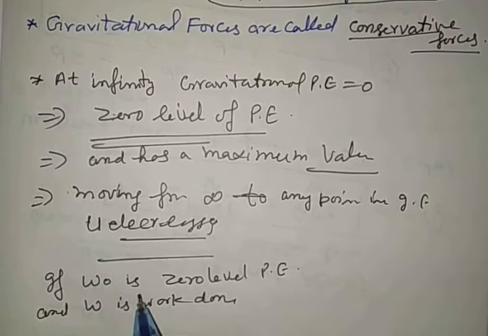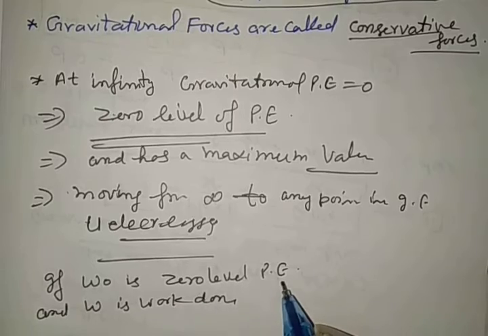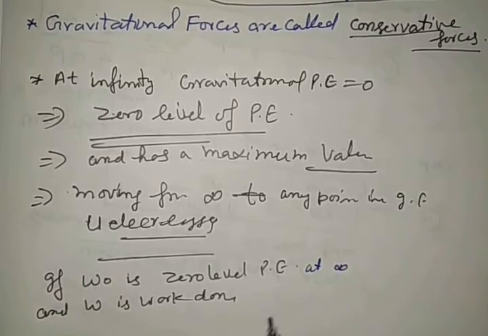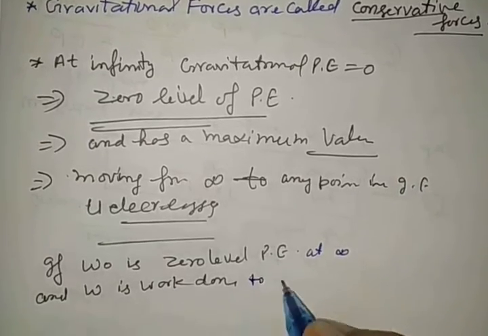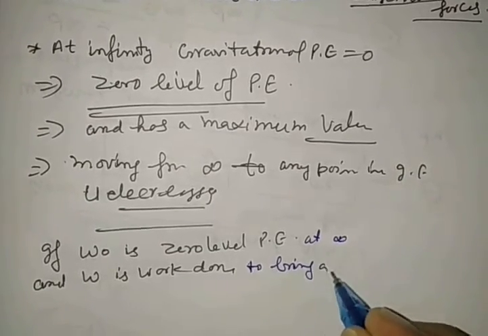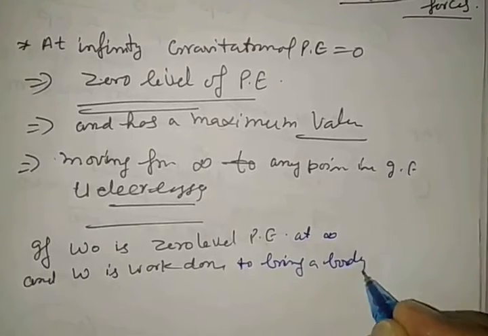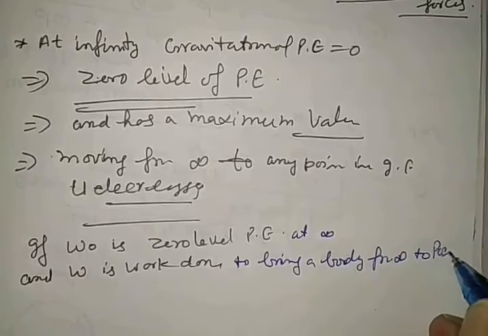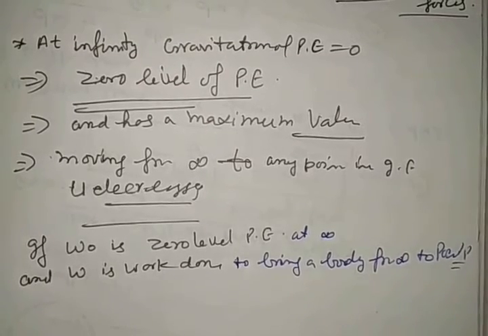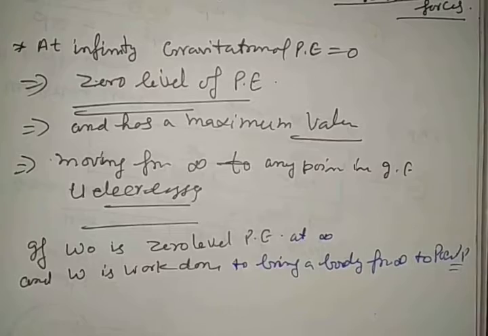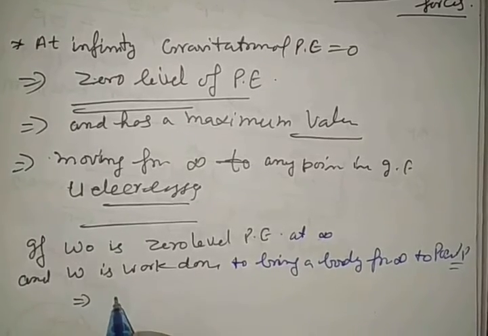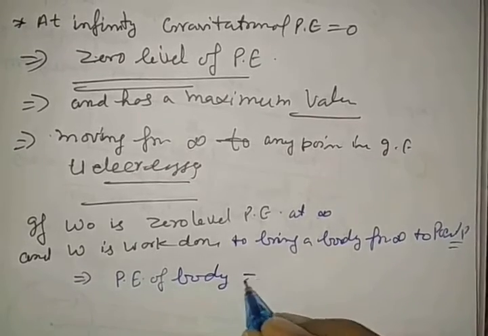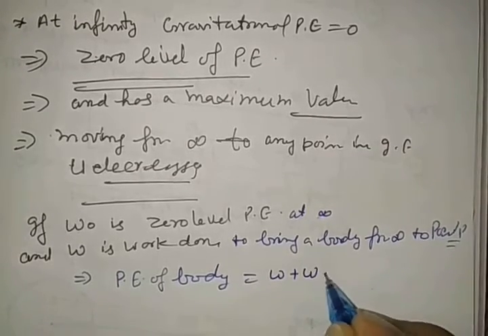If W0 denotes the zero level potential energy at infinity, and W is the work done to bring a body from infinity to point P in the gravitational field, then this implies that the potential energy of the body is equal to W plus W0.